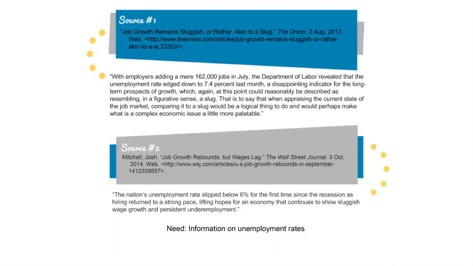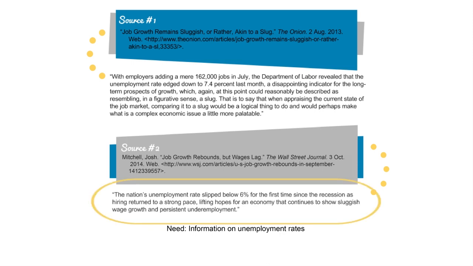Let's look at an example. Start by figuring out each author's purpose. The excerpt from source 1 initially looks to be informative, but the last sentence has a humorous undertone. It's published in The Onion, a satirical online magazine, so its purpose is to entertain by way of making fun of the news. Therefore, facts and figures are purposefully inaccurate.